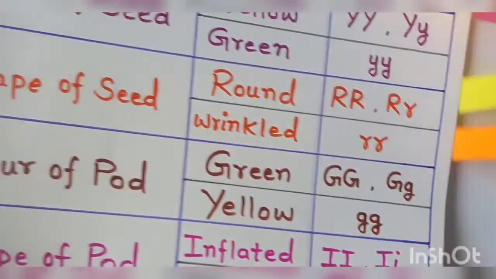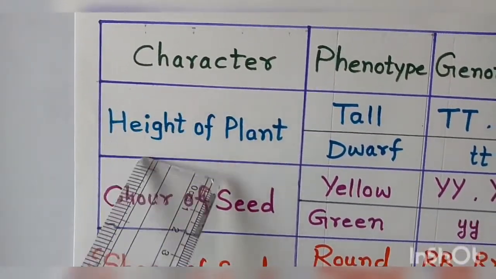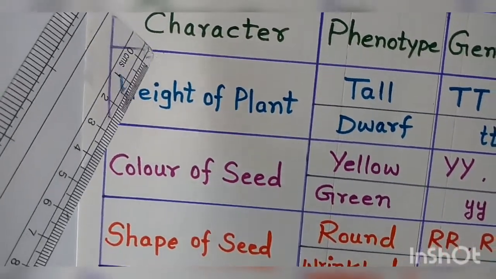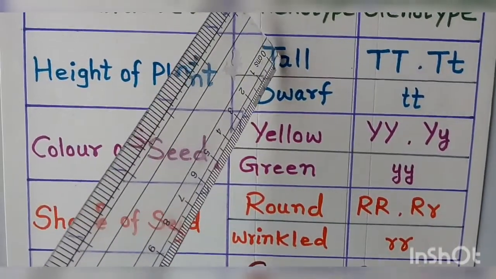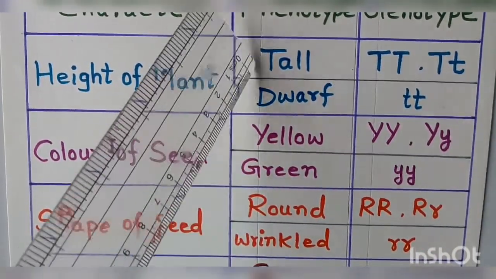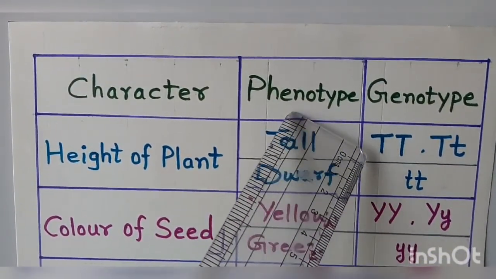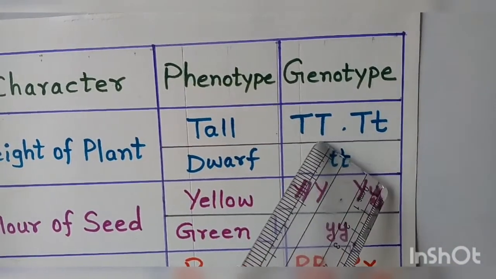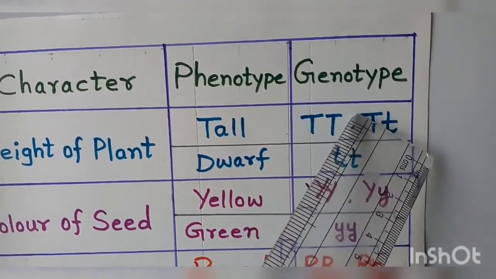Now if we see in this chart, on this side all these are the characters of the pea plant. These are the traits of the pea plant, which are also called phenotypes, and this is their genetic constitution, which is called genotype.